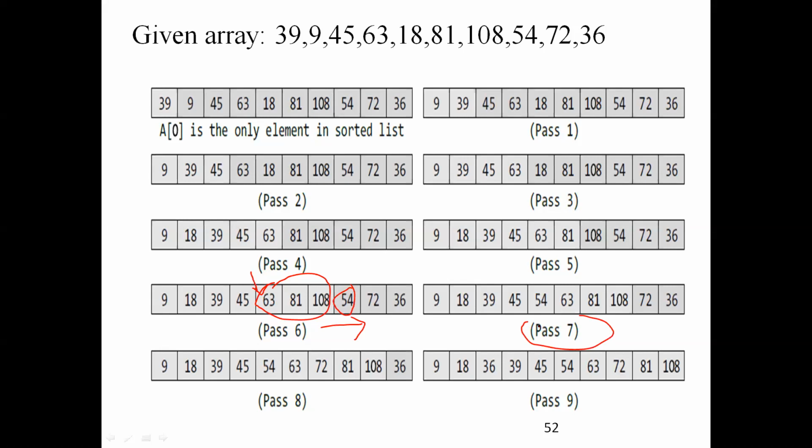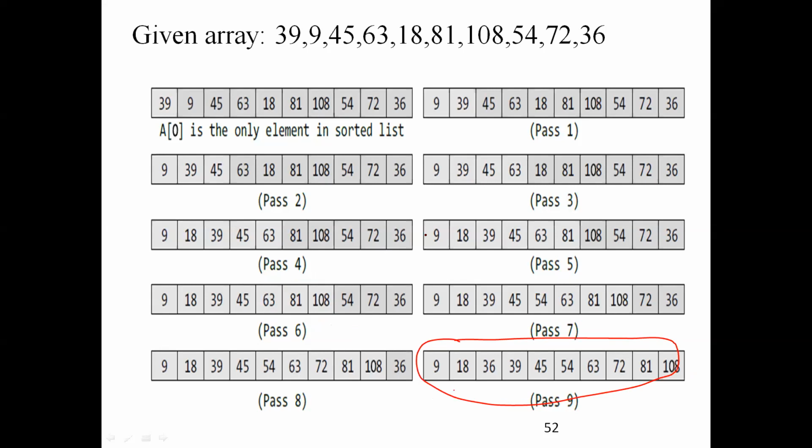So pass 7. At pass 7, each and every element will be moved, right? But at the final stage, what happens? At the final stage, at pass 9, all the elements are sorted. So this array takes 9 passes. Okay.